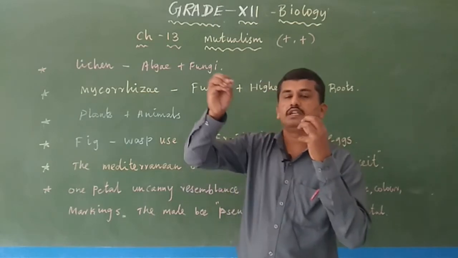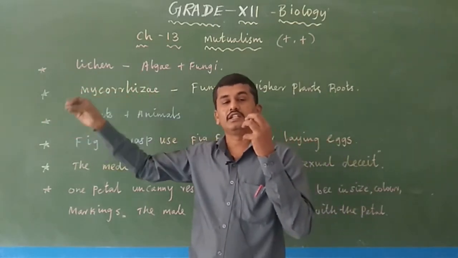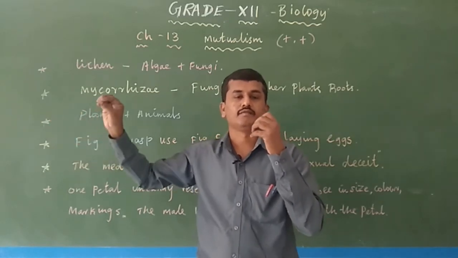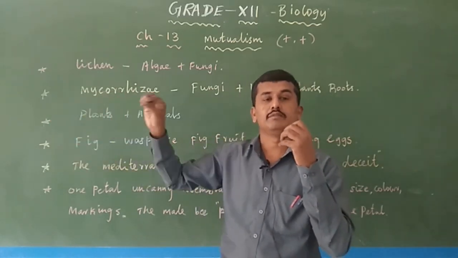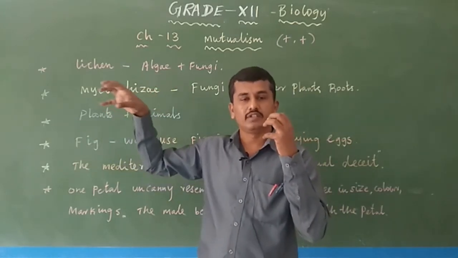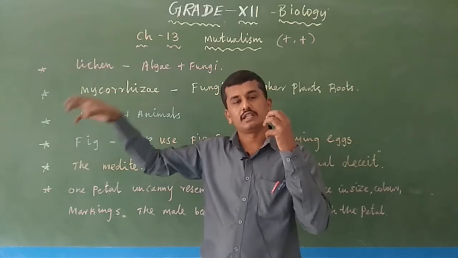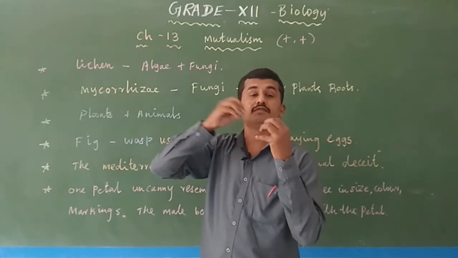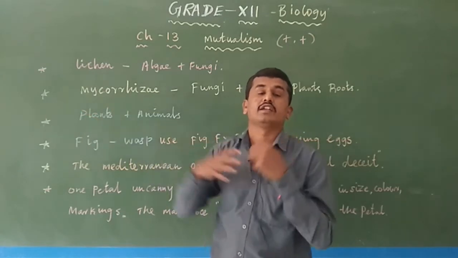Then the male bee moves to another flower, which also has a petal that looks like a female bee. That male bee pseudo-copulates with the second flower, dusting the pollen grains taken from the first flower onto the second flower.